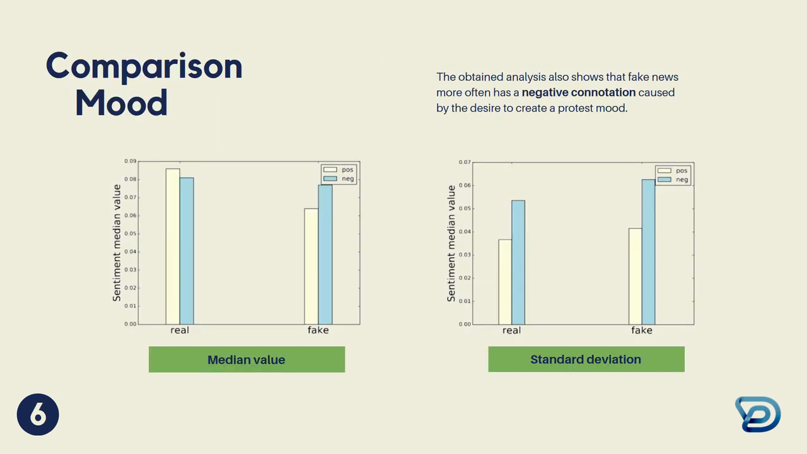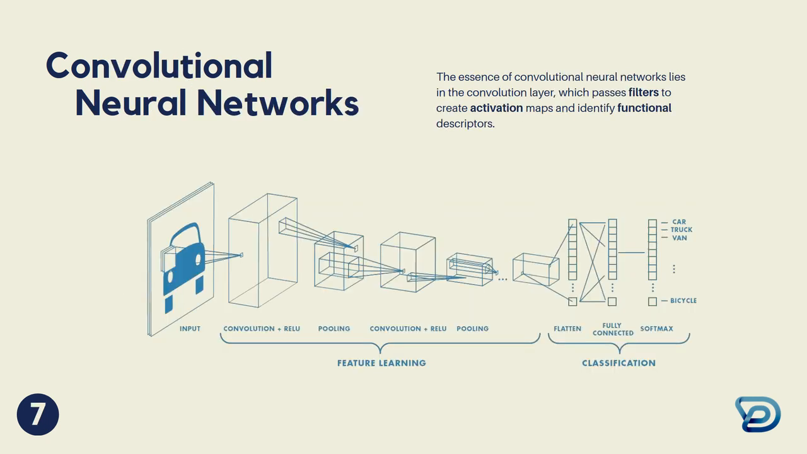The mood in real and fake news is also significantly different. As can be seen from the figure on the slide, both the median value and the standard deviation indicate that fake news is more negative. Several reasons can be identified that would explain this phenomenon. First, the creation of false information is aimed at inciting the population. Accordingly, the mood of the text should have a negative color. Having reviewed the main lexical regularities, we can proceed to the review of neural network architectures.